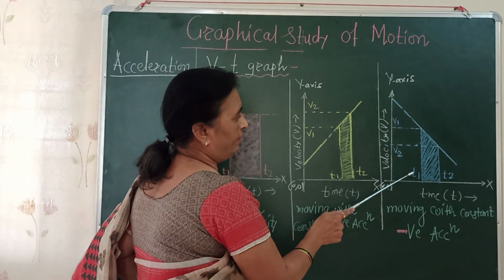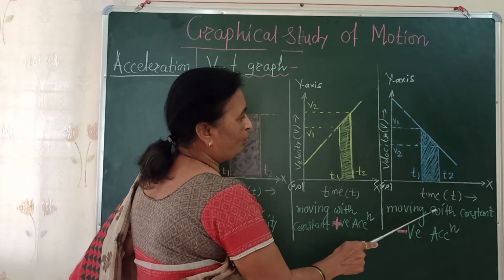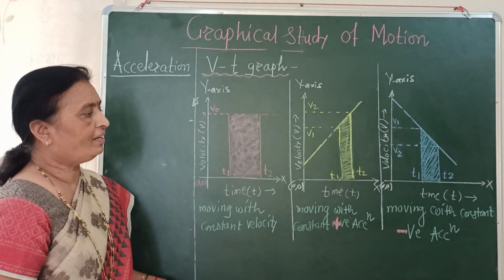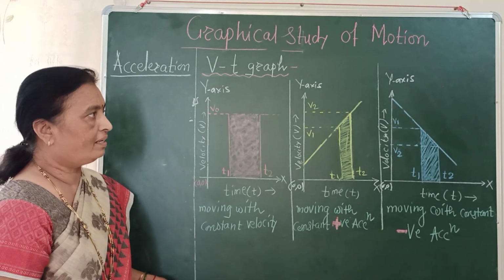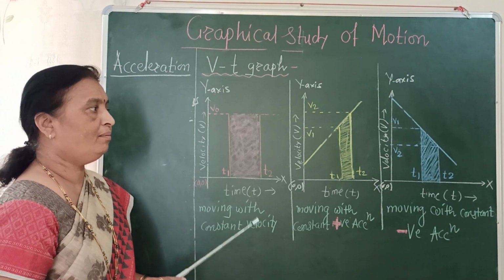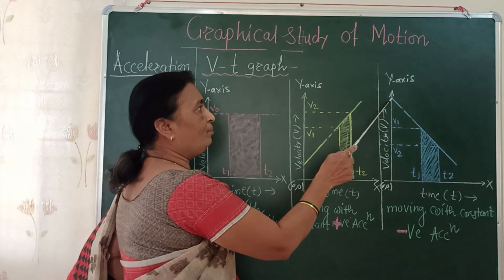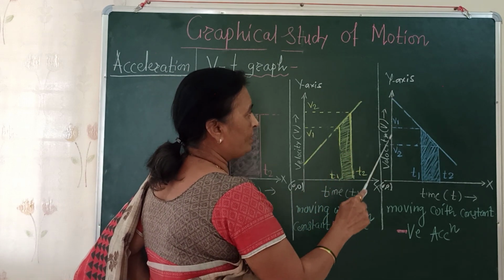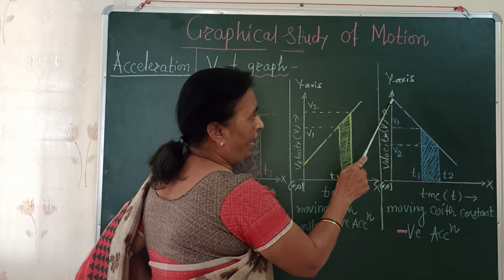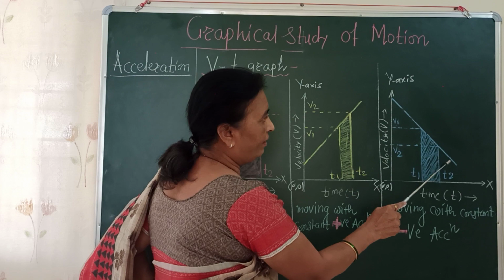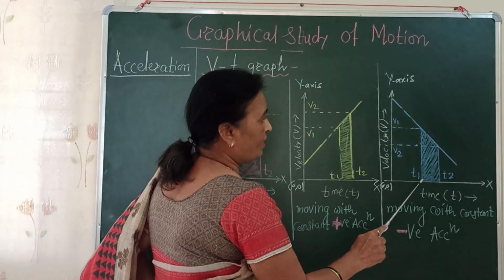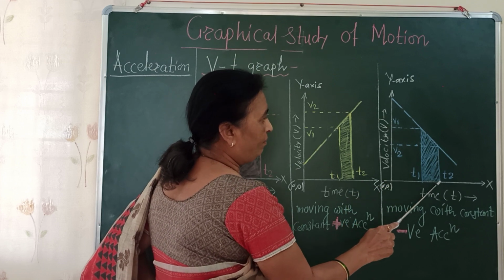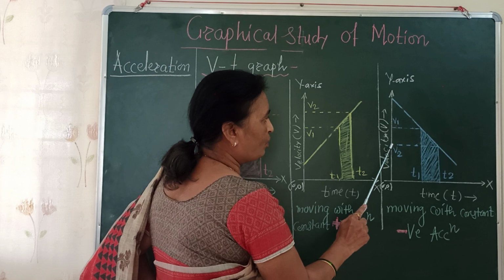Now the third graph is when the particle is moving with constant negative acceleration. What does negative acceleration indicate? The velocity of the particle goes on decreasing as time goes on increasing. From this graph, the initial velocity when the particle is at the origin is maximum. As time passes, the velocity of the particle goes on decreasing. Suppose at time t1 the velocity of the particle is v1. When time t2 comes, the velocity of the particle becomes v2.